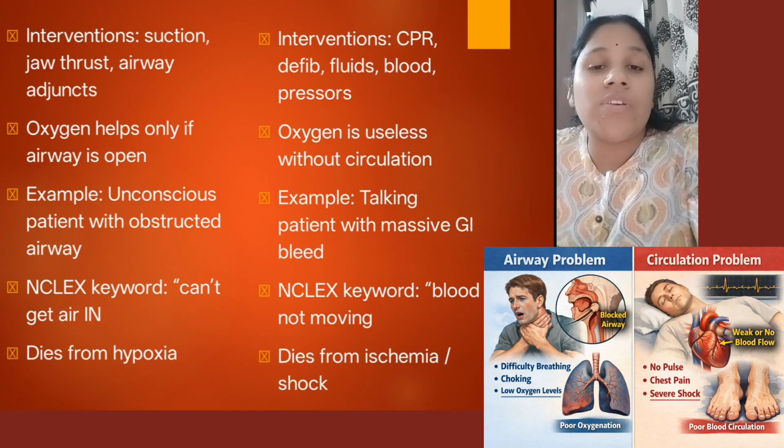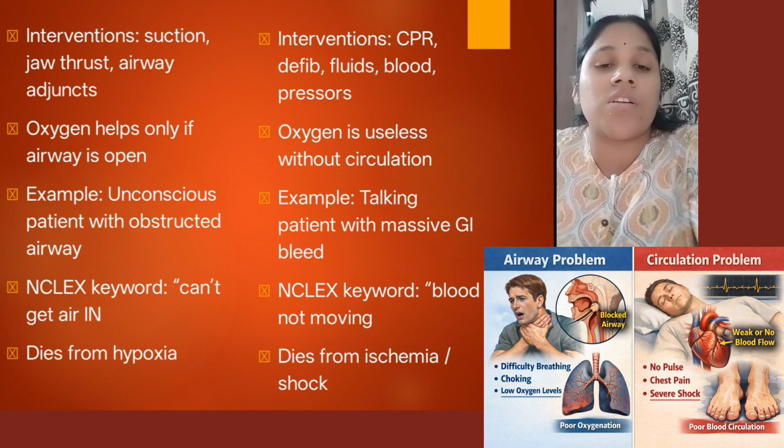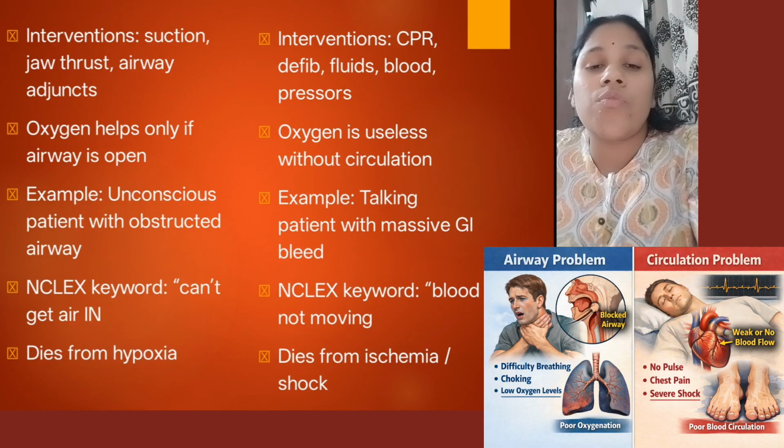And next is the interventions. What we have to do in an airway problem is we need to suction, do a jaw thrust maneuver, and you can use the help of airway adjuncts such as a laryngeal mask airway, or a normal Guedel airway. All this can be used to relieve and clear the airway and to help the patient in breathing. In case of circulation problem, we can do interventions such as CPR, defibrillation, and we have to resuscitate with fluids and blood products, or if required, we can give inotropes. These are all the interventions which come under circulation.